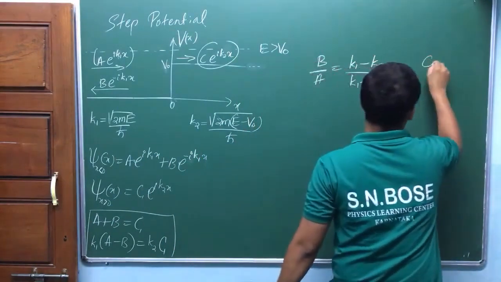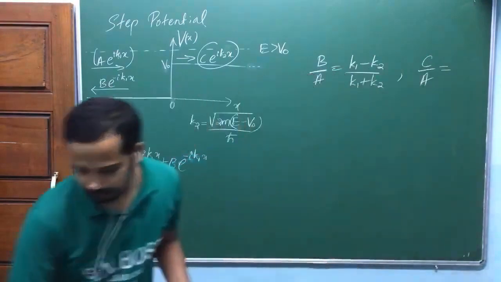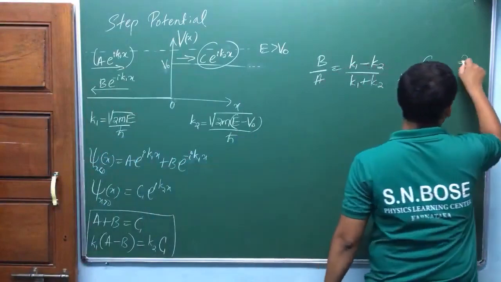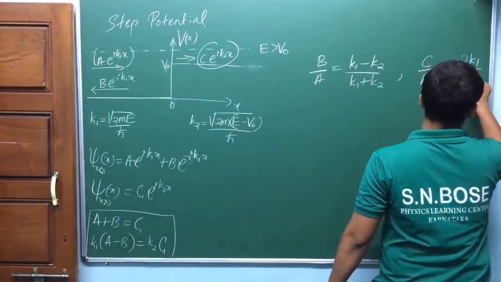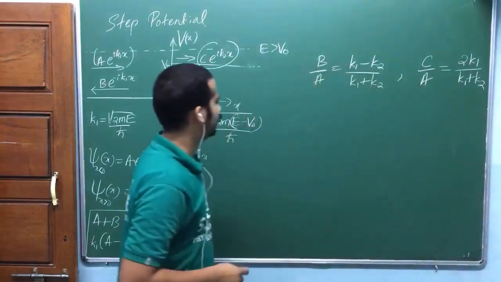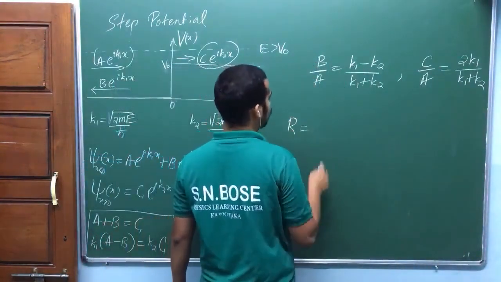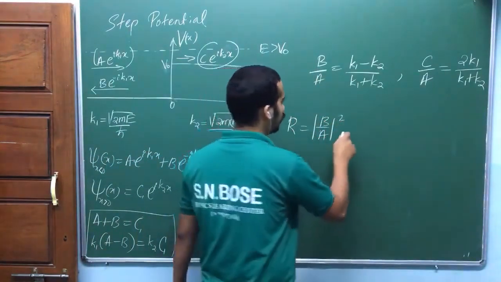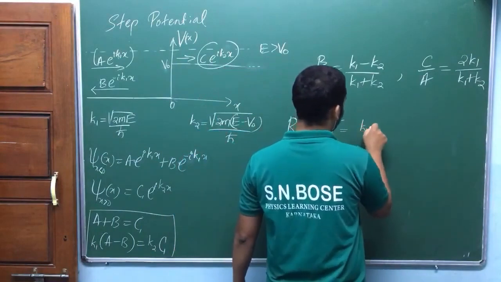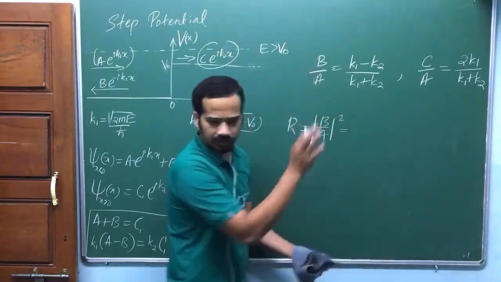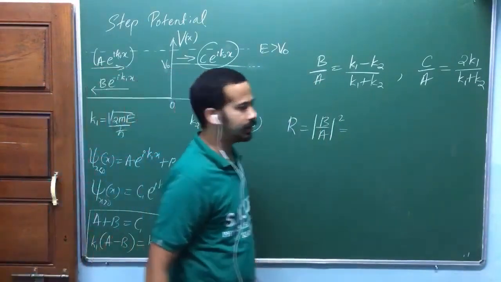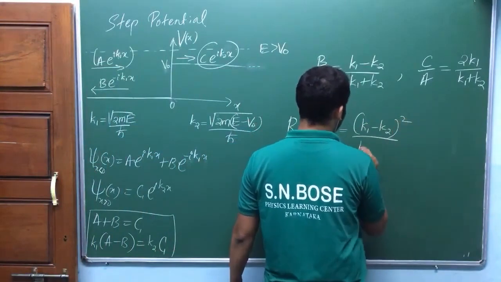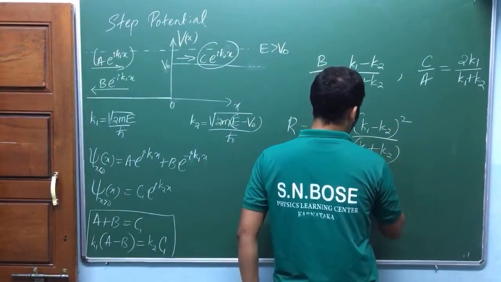So similarly, C by A is equal to, check this out, 2 K1 by K1 plus K2, isn't it? Now my reflection coefficient is equal to mod B by A the whole square. Am I right? Again I don't have to take mod here, I can just take the square because everything is real here, okay? So K1 minus K2 square divided by K1 plus K2 whole square, okay?